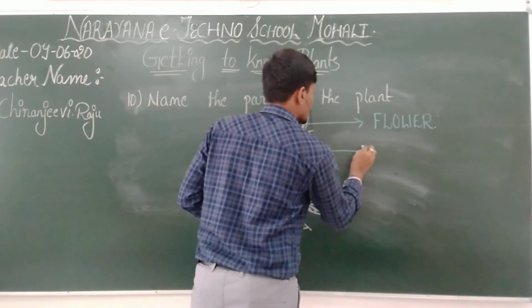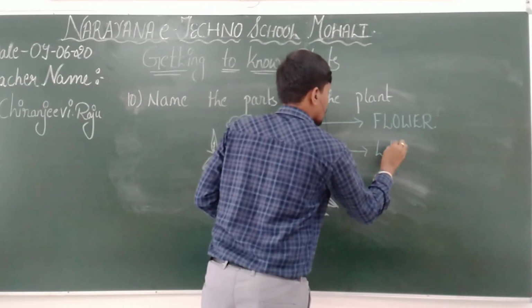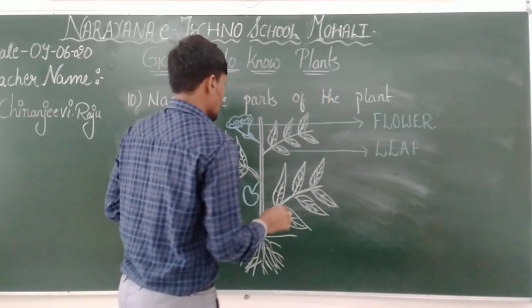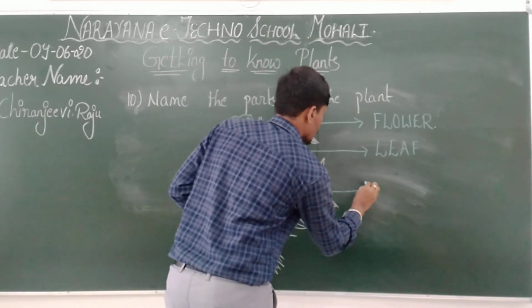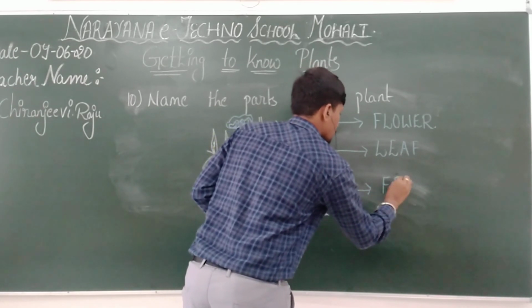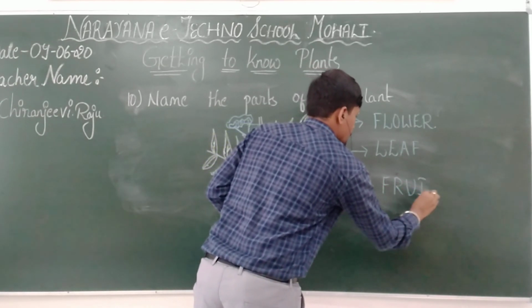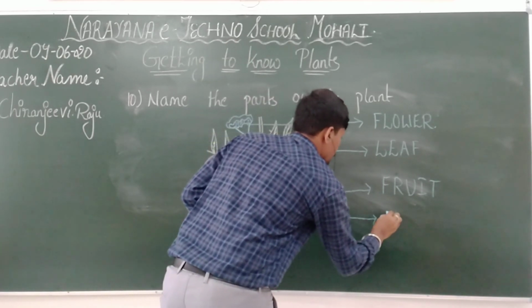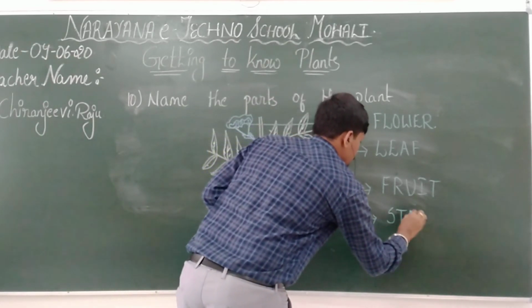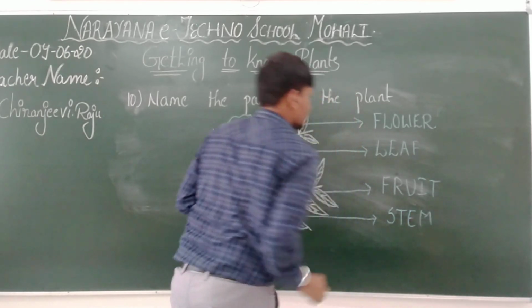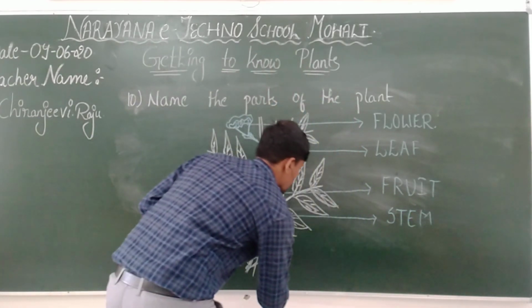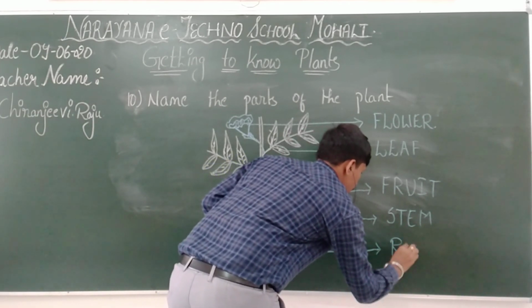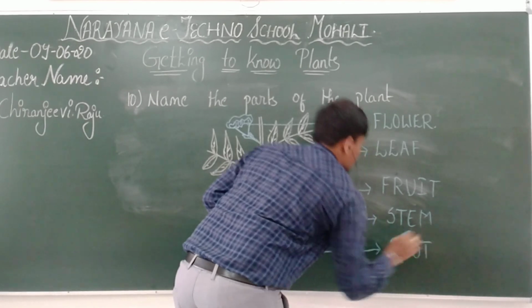And the second one is, I am writing here maximum all the parts: leaf, and this one is fruit, and this part is stem, and the last part is root.